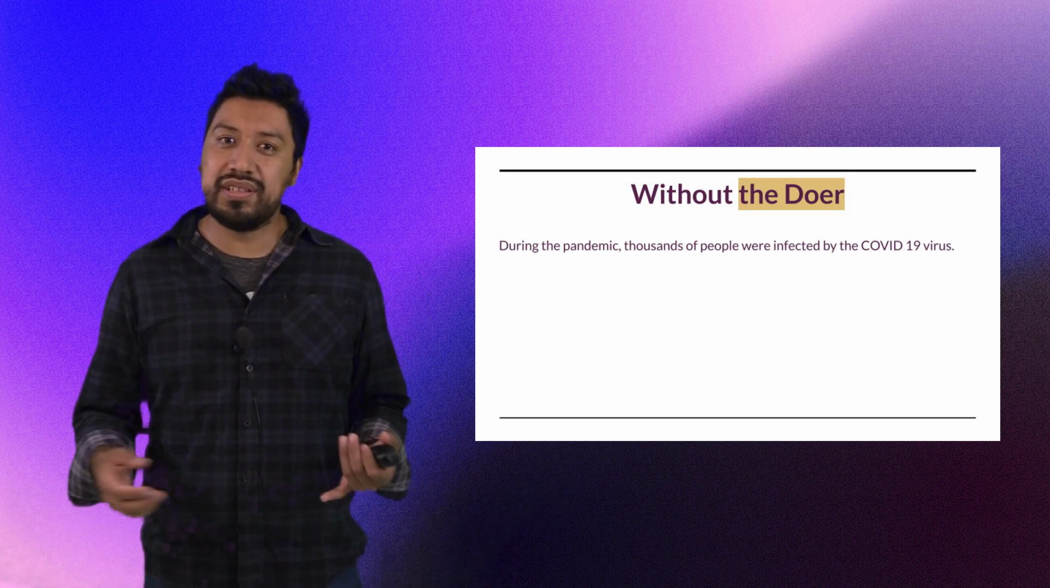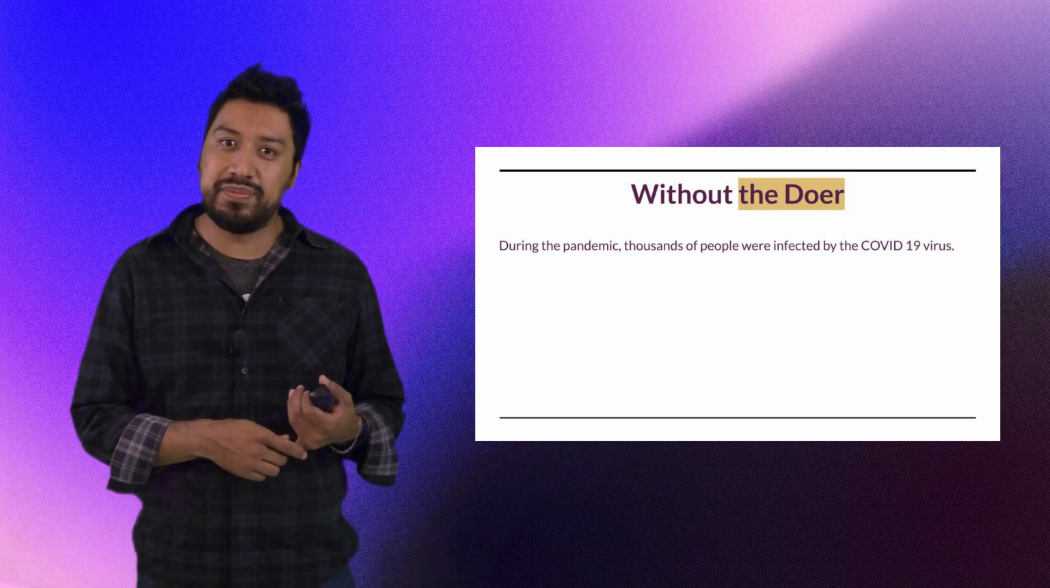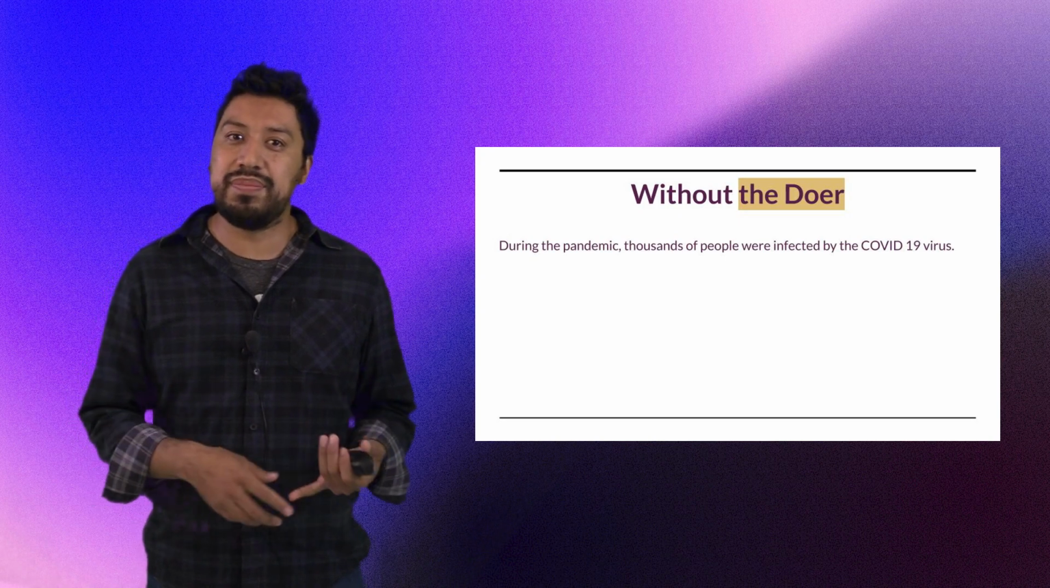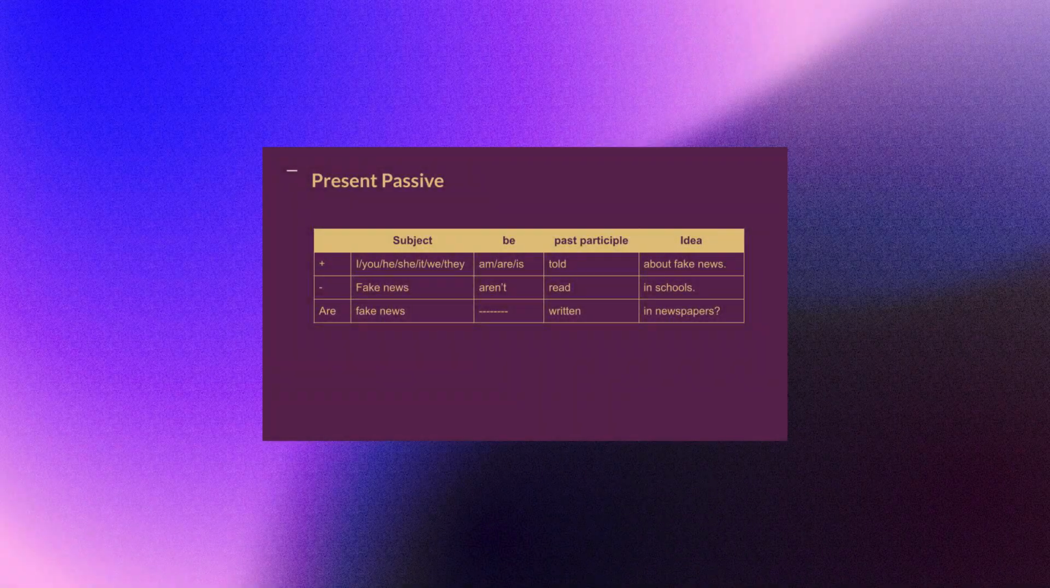Here we can see the structure of the passive voice in present and past. As you can see, the only thing that changes is the verb to be, from the present tense to the past. In the present passive, we always use the structure subject, verb to be, past participle, and the rest of the idea. The subject is always the people we are talking about: I, you, he, she, we, and they.